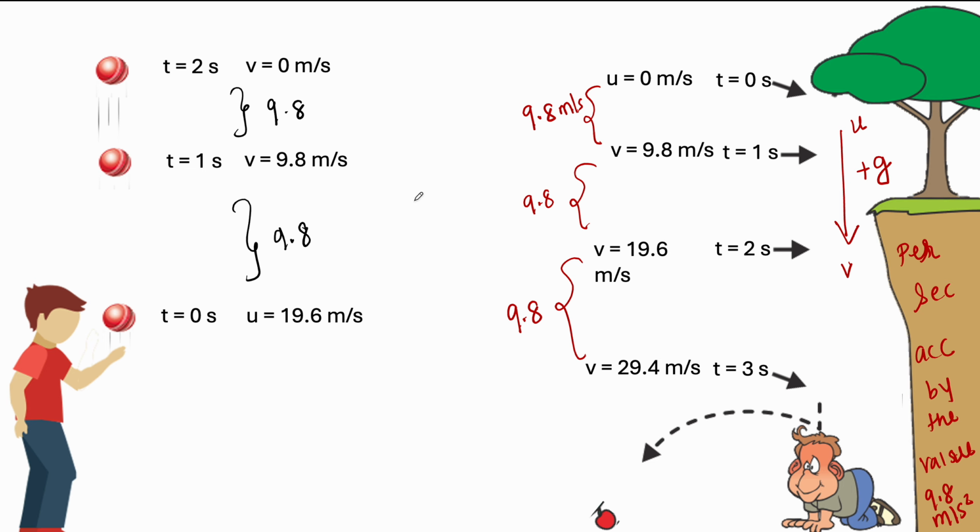You need to remember this takeaway. Whenever an object is moving vertically upward or vertically downward, if an object is coming from top to bottom, no matter what, if they say it is being released, dropped, not thrown, or starting from rest, these all mean the initial velocity is 0.